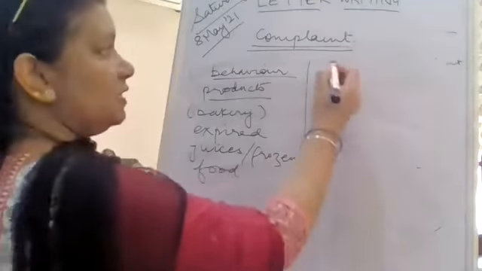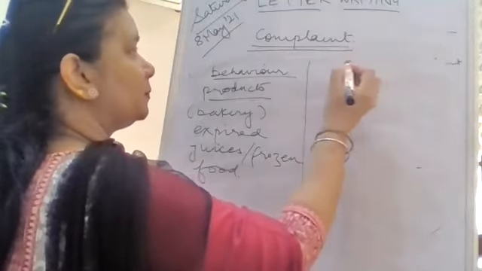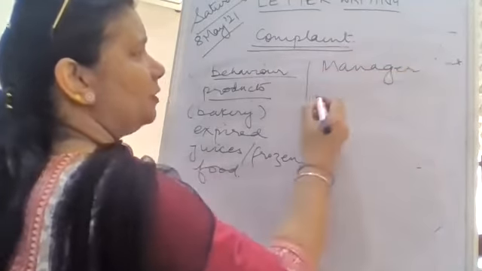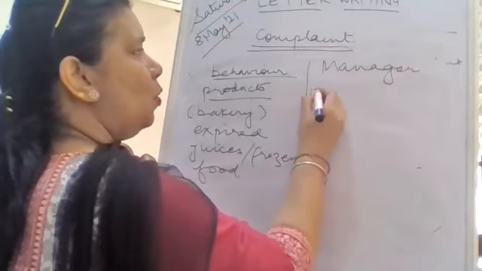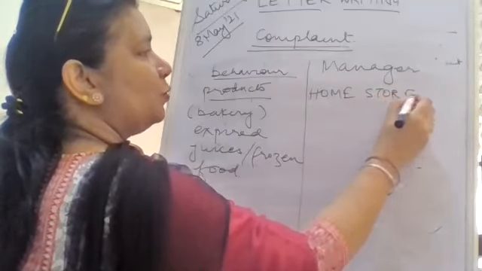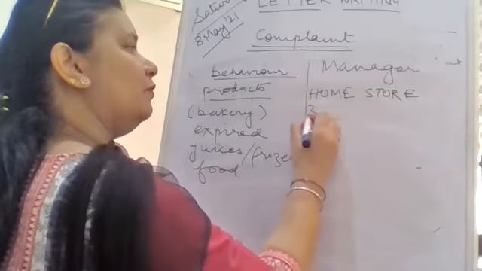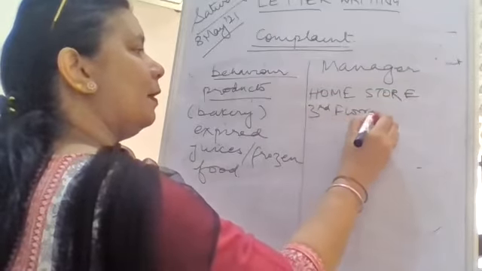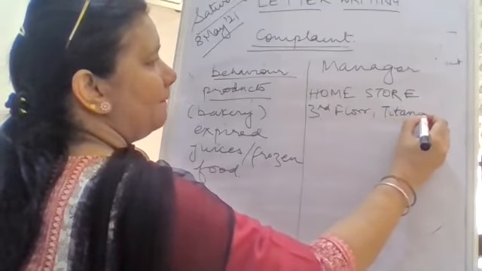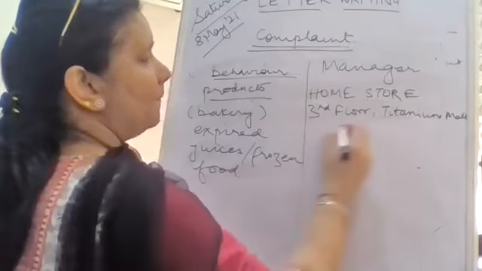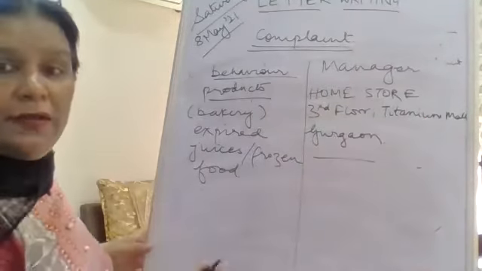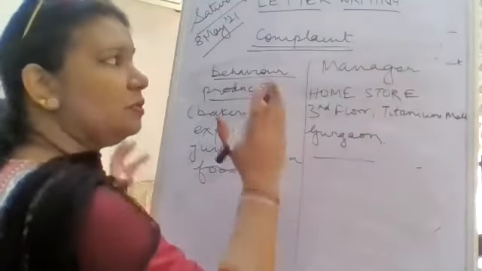You can write to, say, the manager, say it is Home Store, right? Third floor, anything, say Titanium Mall, Gurgaon. Okay, right? So this is your receiver's address. So this is whom you are going to write to.